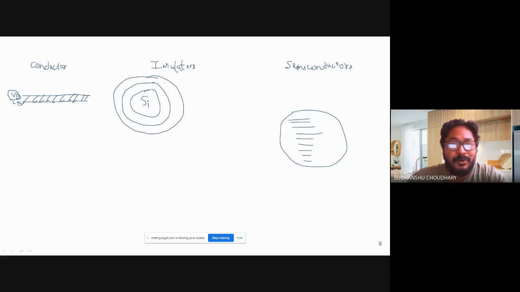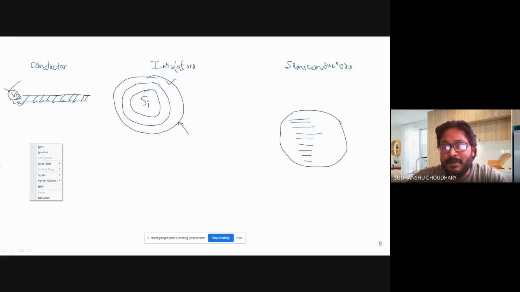The outermost orbital corresponds to the valence band. That is, the energy of the outermost orbital is called the valence band. This is true for all materials, not just this one.